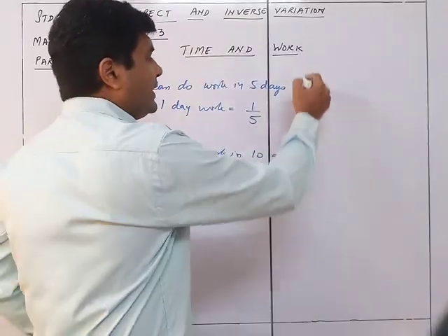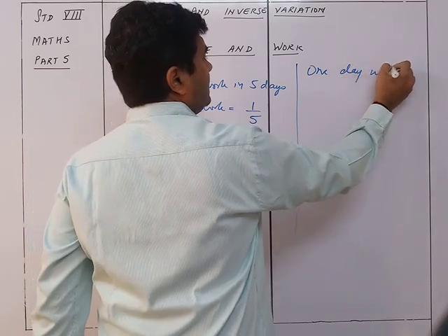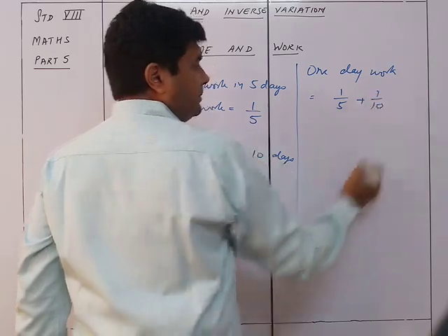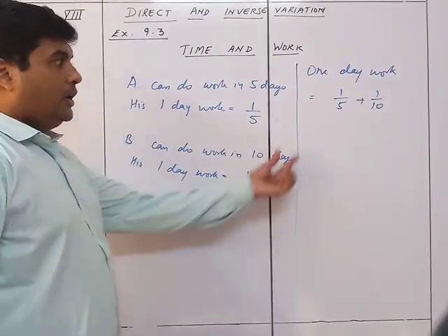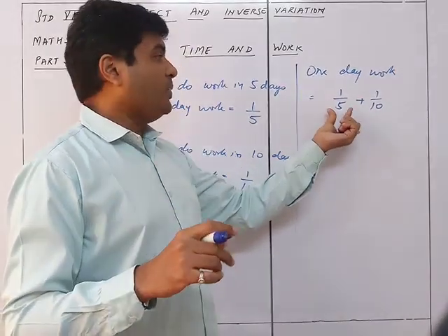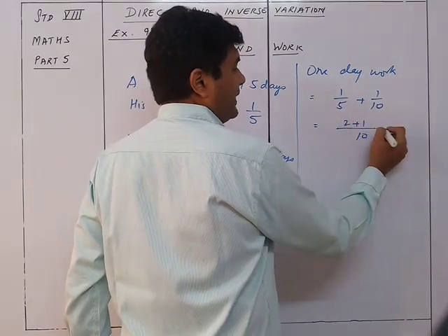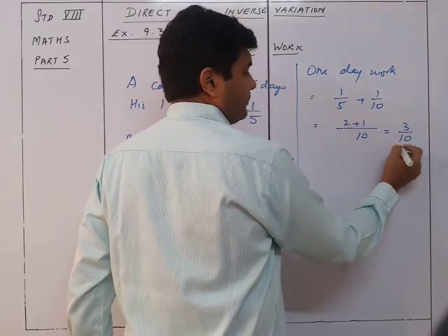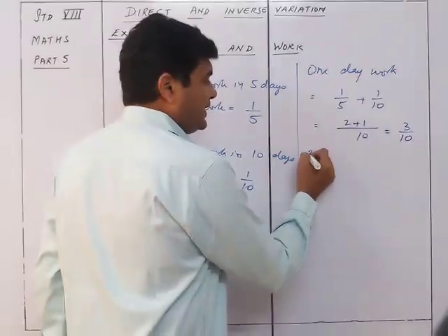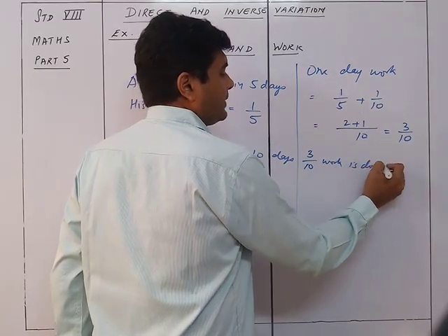So what is the work done in 1 day? 1 day work is equal to 1 upon 5 plus 1 upon 10. Work done by A plus work done by B together will be 1 upon 5 plus 1 upon 10. LCM is 10. So this will be 2 plus 1 is equal to 3 upon 10. So it is like 3 upon 10 of the work is done in one day.